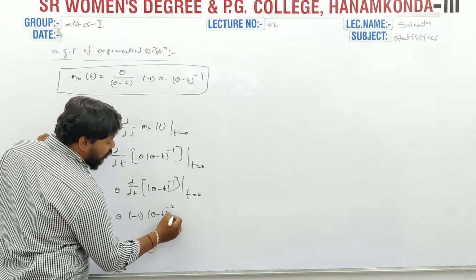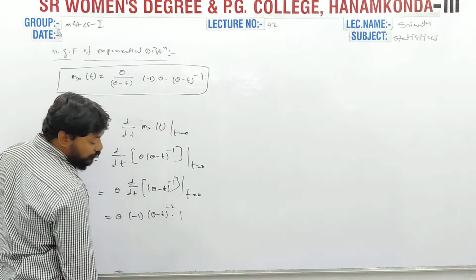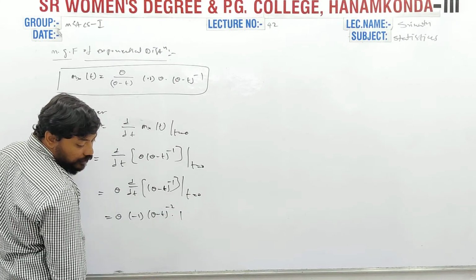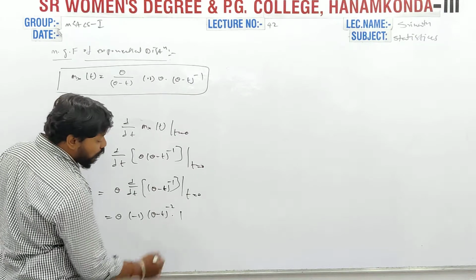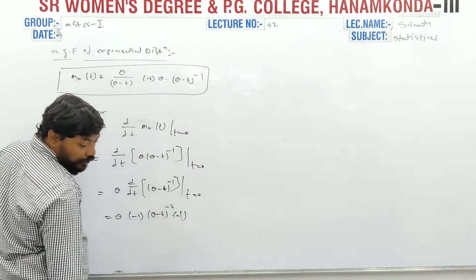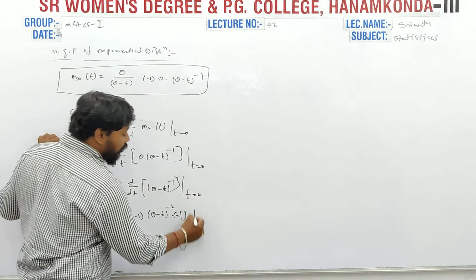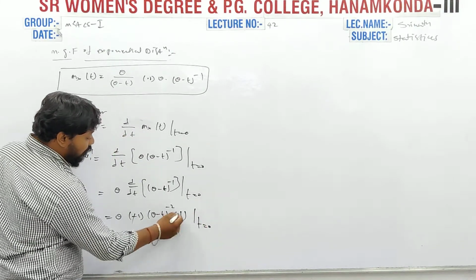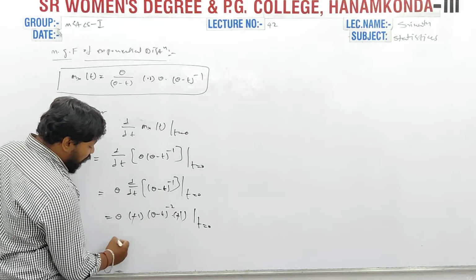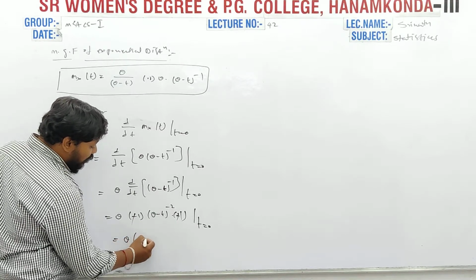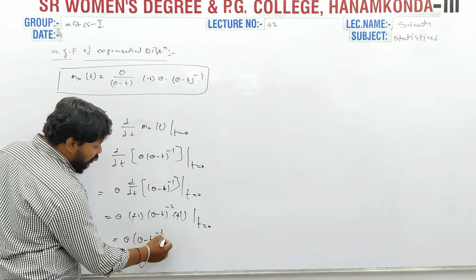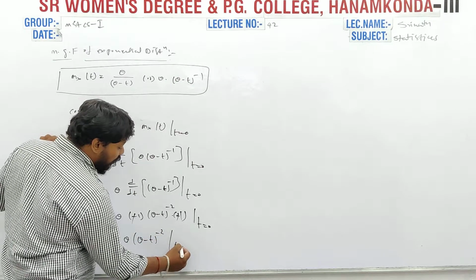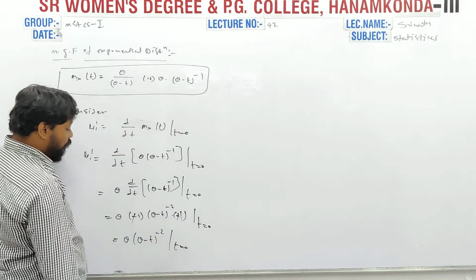and the derivative of t is 1, so the derivative gives minus 1, then t equal to 0, and this minus gets cancelled. Finally theta into (theta minus t) whole power minus 2 at t equal to 0.